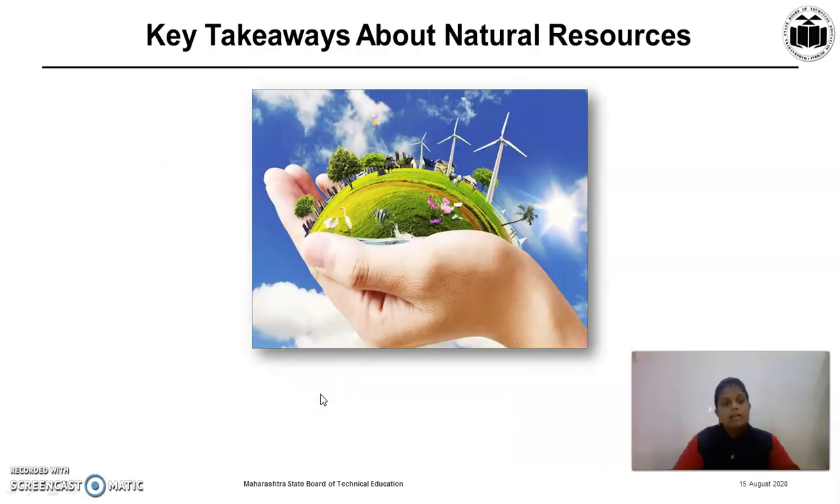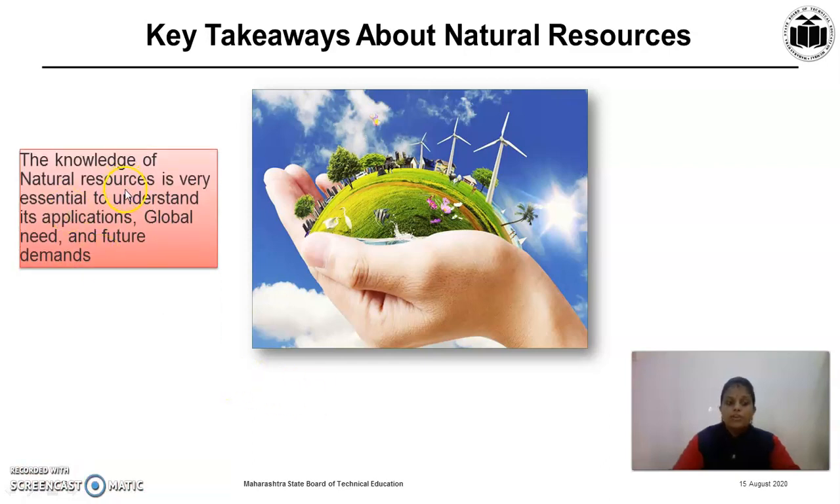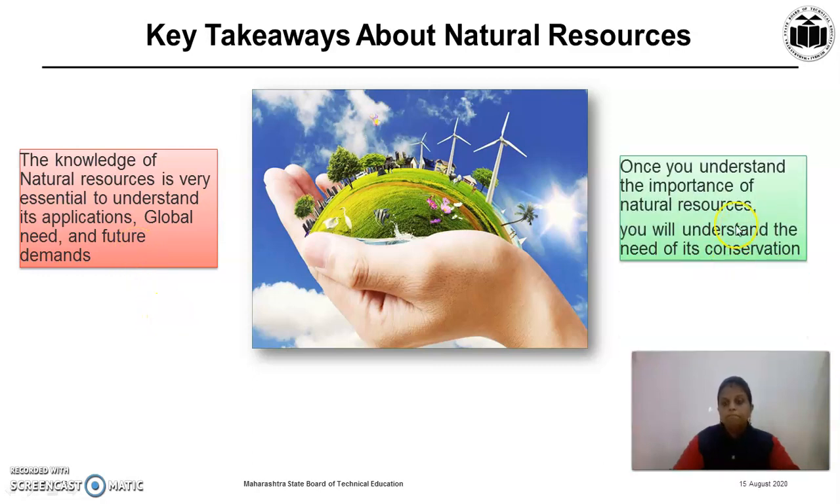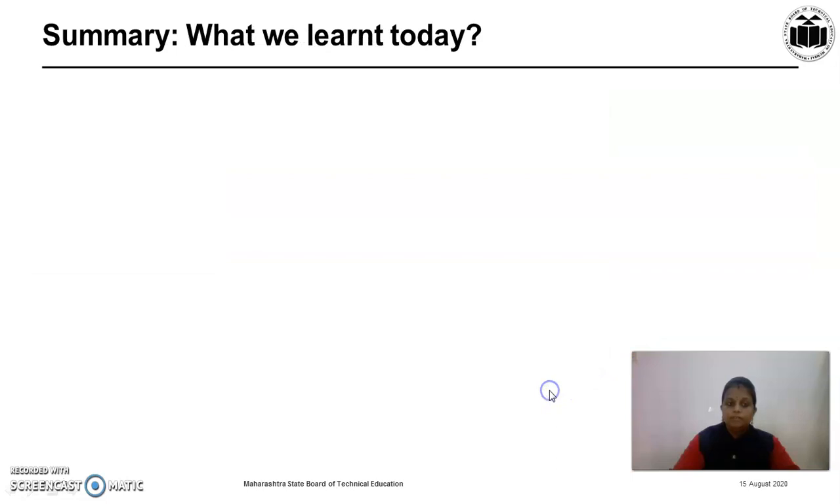Then what are the major key takeaways about the natural resources? The knowledge of natural resources is very essential to understand its applications, global need and future demands. Once you understand the importance of natural resources, you will understand its need of conservation. Let us see the summary. What we learned today.